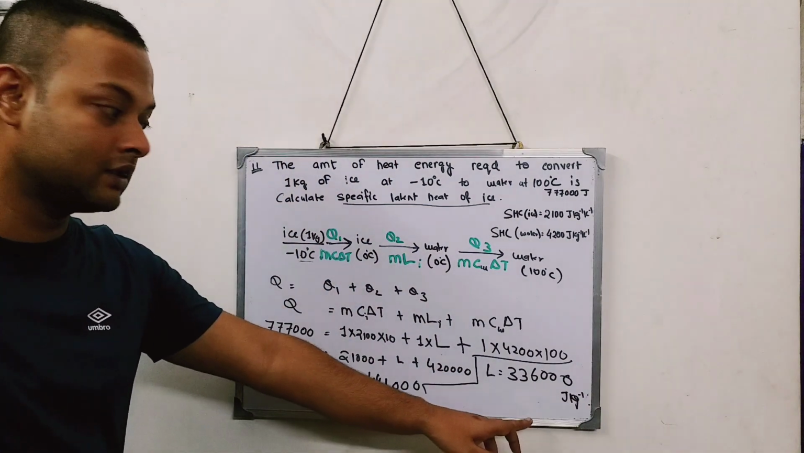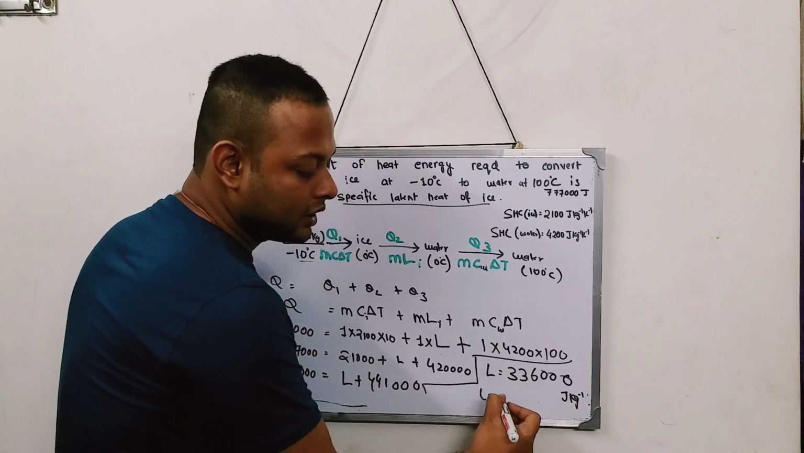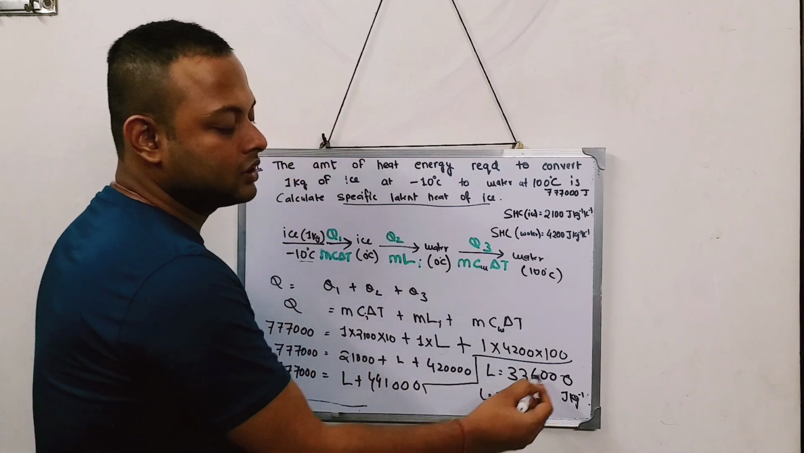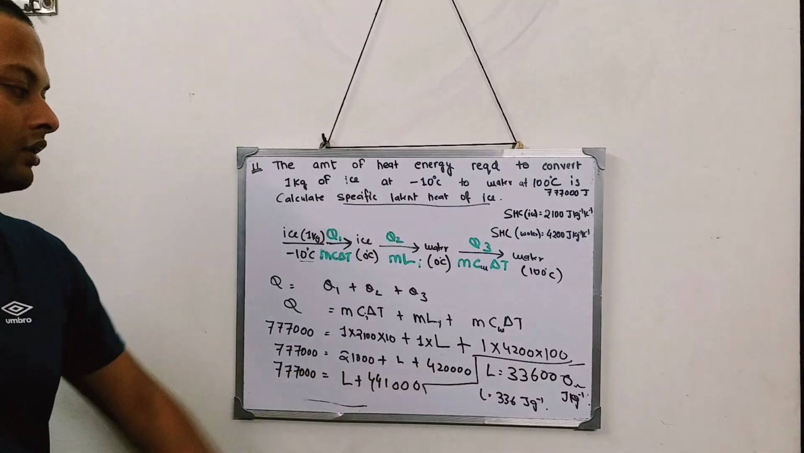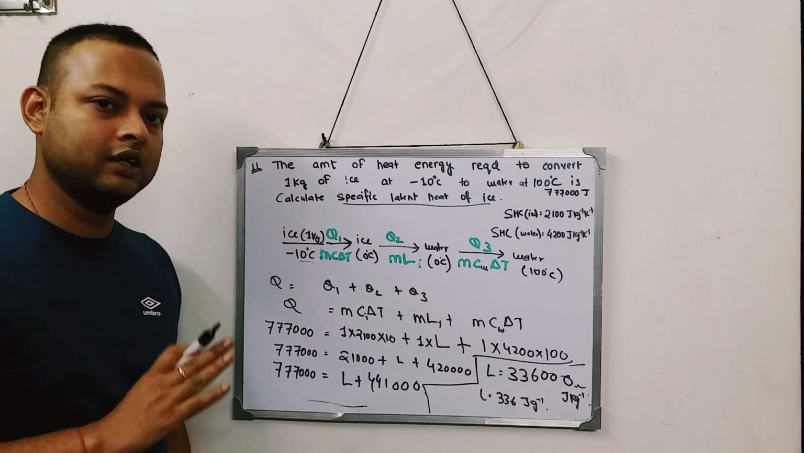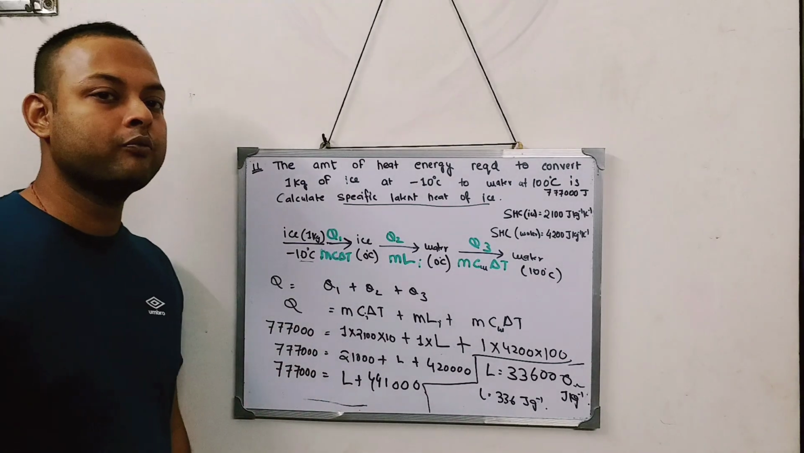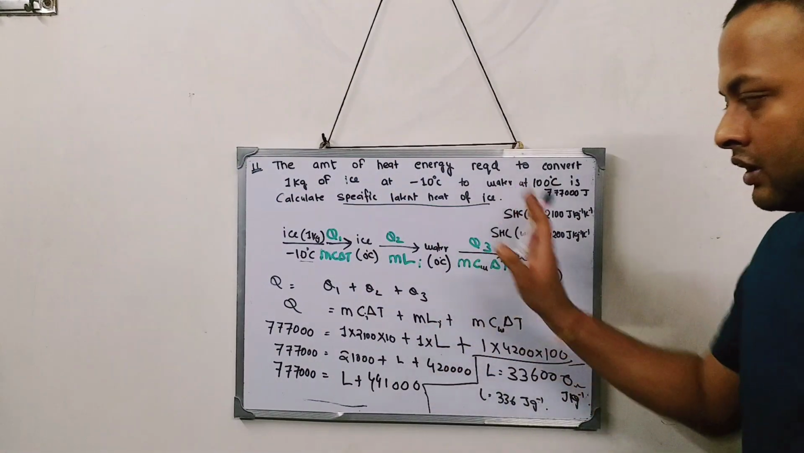If the answer is given in gram, then you can divide this by 1000. So 336 joule per gram. Just divide this value by 1000, then you will get the answer, which is quite easy. So I think this question is quite easy and you can easily solve it. Okay, so this is question number 11. I'm not giving any homework for this sum. Okay, so I think it's clear.